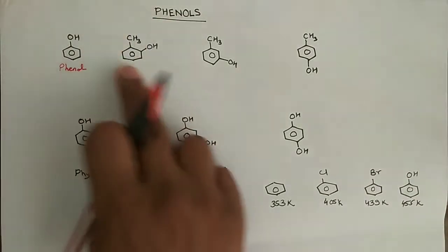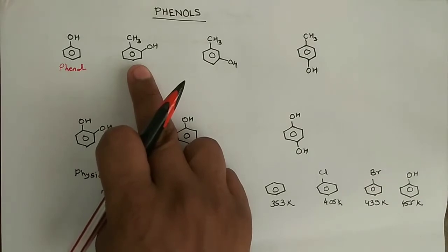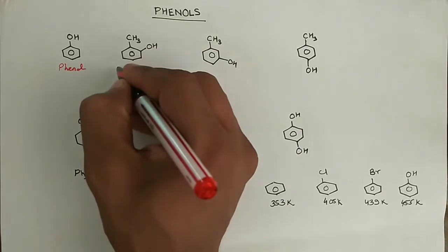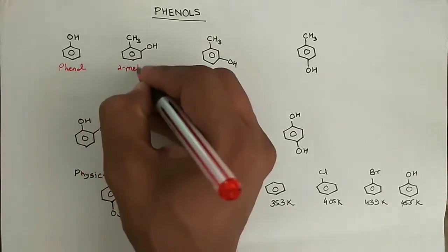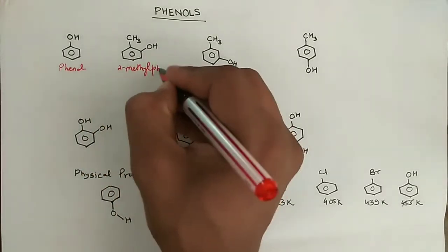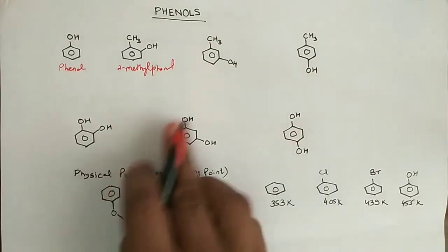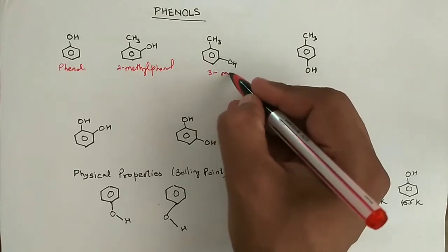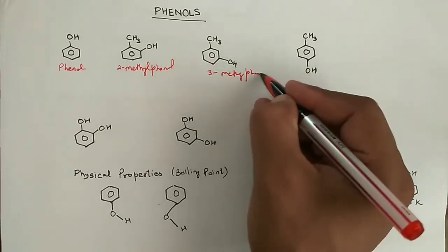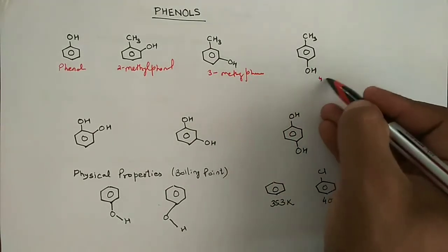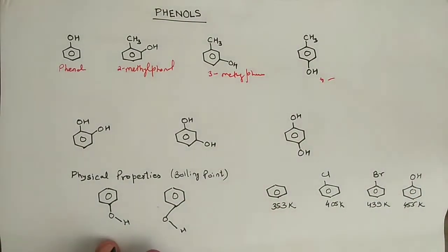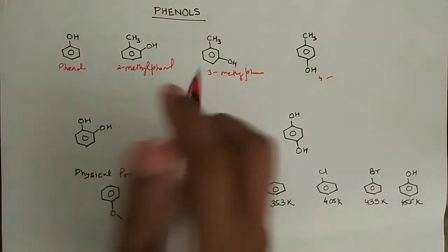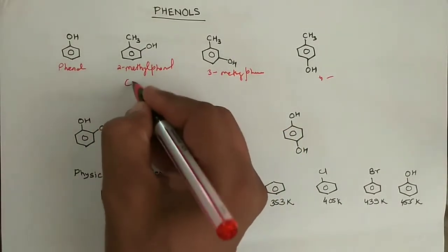and this compound is also phenol, but we can name it as 2-methyl phenol, right? And similarly this can be your 3-methyl phenol, right? And this can be 4-methyl phenol. And there is a common name of this compound also, और वो common name है cresol.